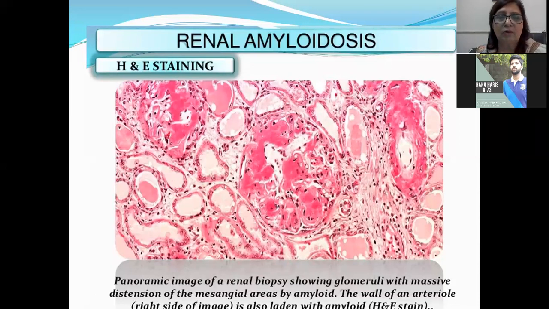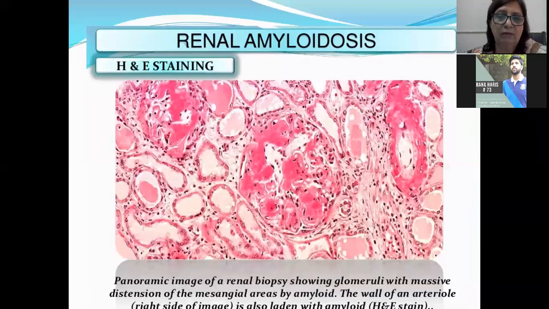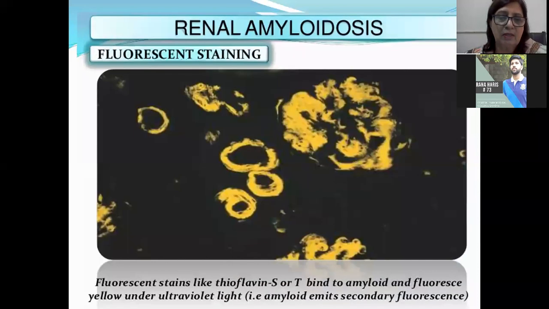Okay. So this is the Congo red staining. You can see the birefringence of green color of the amyloid material, which can be seen here. Glomerulus from renal biopsy stained with Congo red and examined by polarizing microscopy shows characteristic apple green birefringence, okay, as I've told you. And when you do Congo red on the tissue, they will be red in color, okay? So this is fluorescence staining. You can see thioflavin T binds to amyloid and fluorescence can be seen, okay?